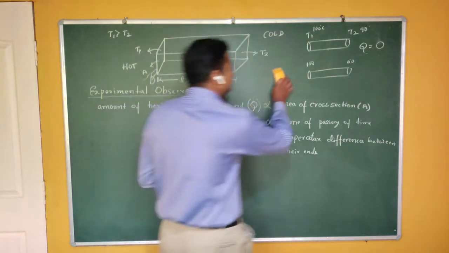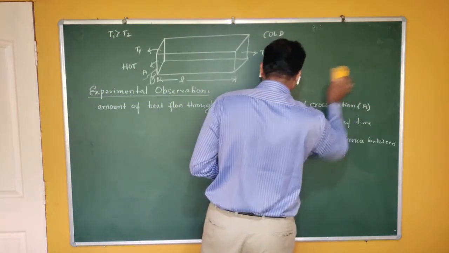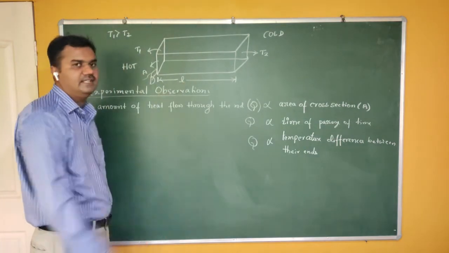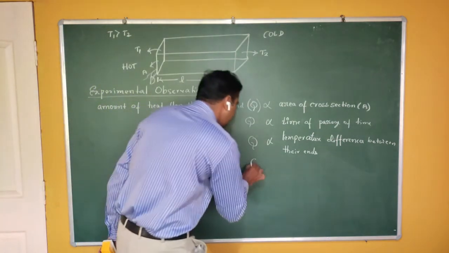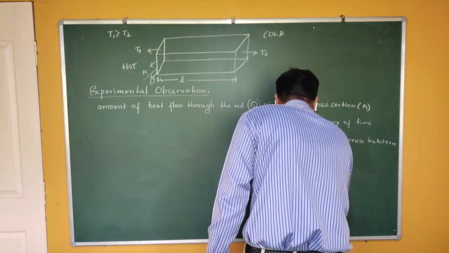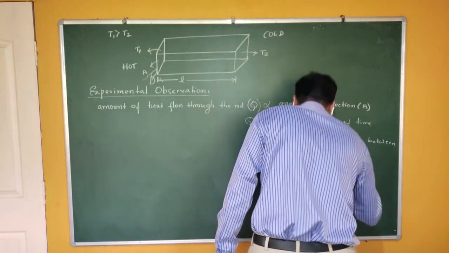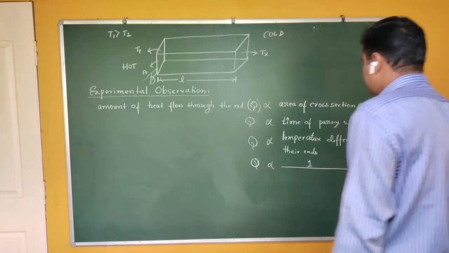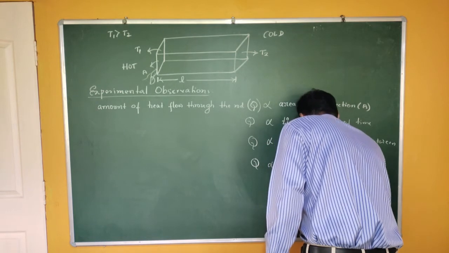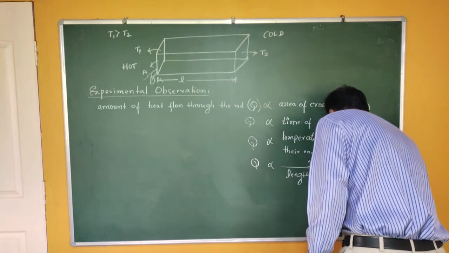And the last one is how the amount of heat flowing through this rod depends on the length. Experiment says that it is inversely proportional. The amount of heat flowing through the rod is inversely proportional to the length of the conductor.